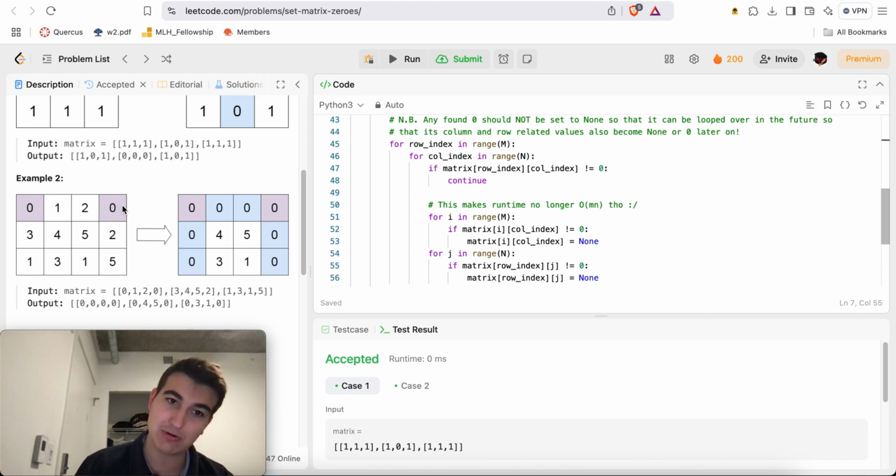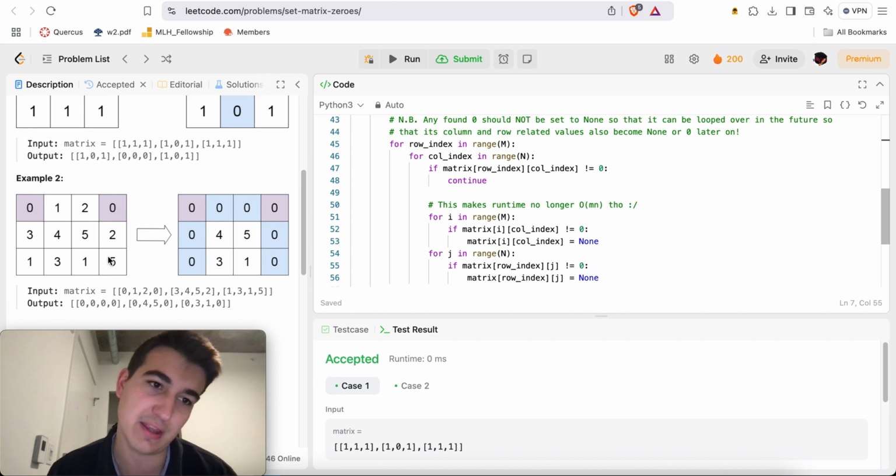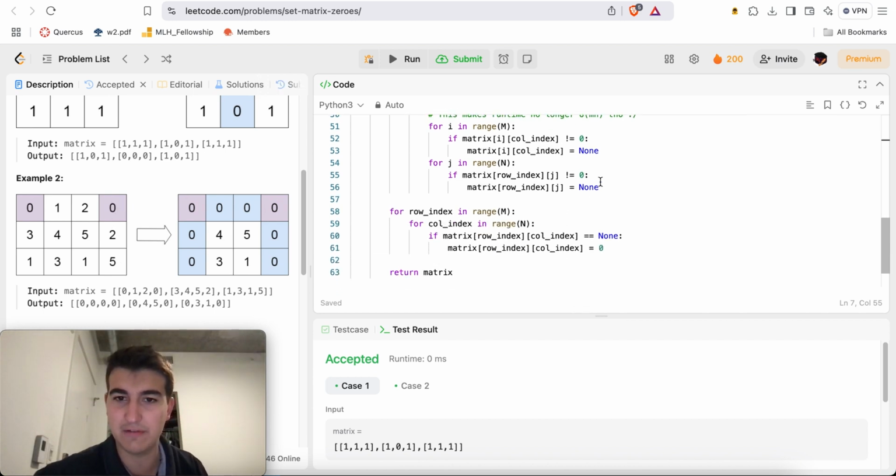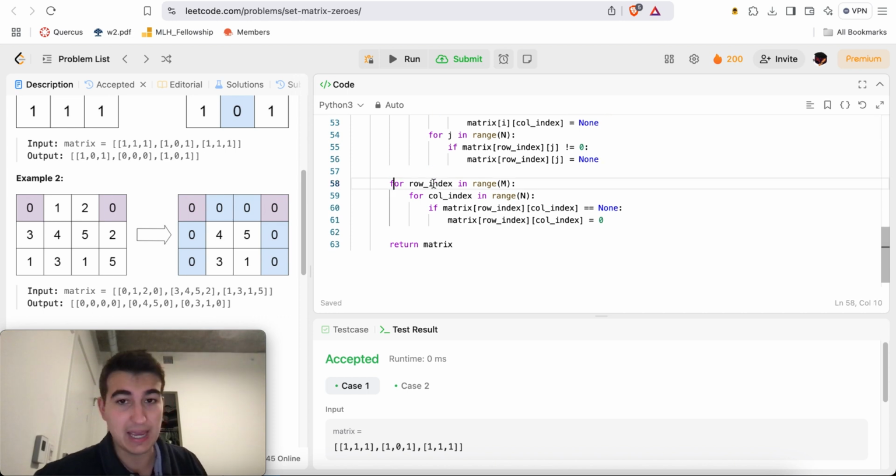So that way when I get to the zero here, I'll replace everything in this row and column except zeros to none, so that I'll actually be able to grab this column, for example. This won't have become a none, and then I'll be like, oh, do nothing and so on. So that is kind of the point. And then at the very end of the day, essentially every zero and everywhere there was a zero, its row and columns will all be none.